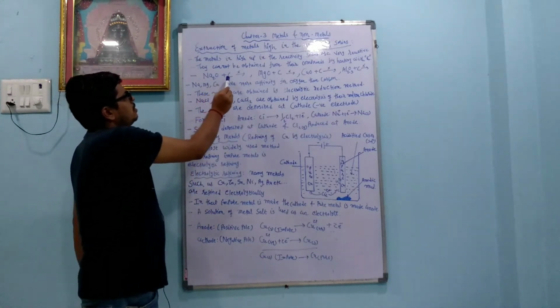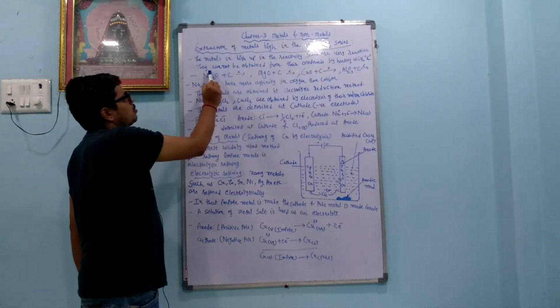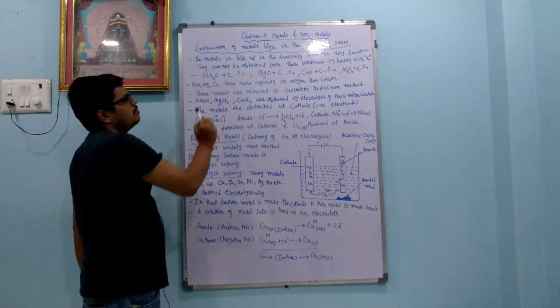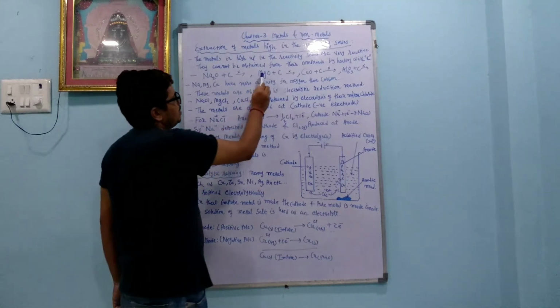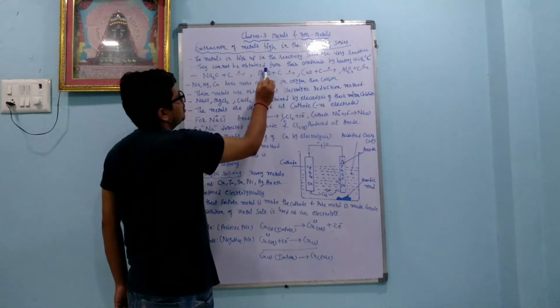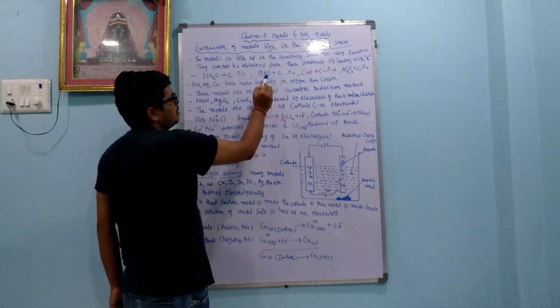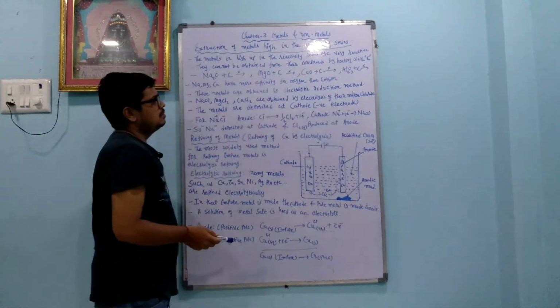Sodium oxide plus carbon, the reaction will not take place, because when carbon tries to give the electron to sodium, sodium has more reactivity towards oxygen, so the reaction will not take place. In the same way, when magnesium oxide reacts with carbon, carbon tries to give the electron to magnesium to separate magnesium and oxygen, but there is a strong bond between magnesium and oxygen, so the reaction will not take place and we will not get the pure magnesium.